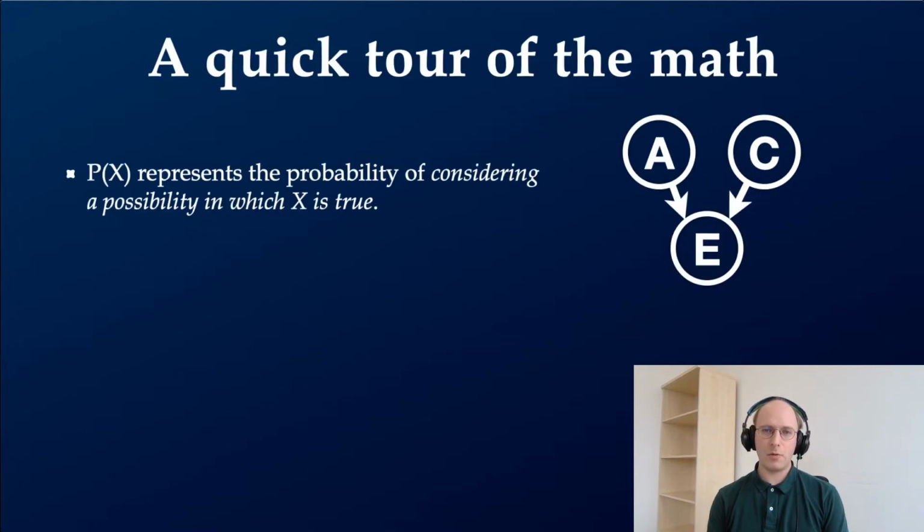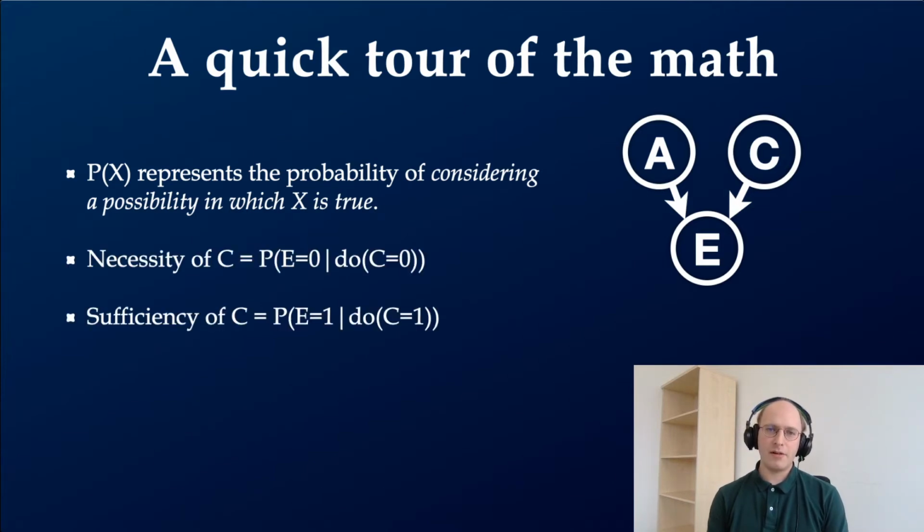In our model, when we use probabilities, they're not the probability of some event X happening. Rather, they are the probability of considering a counterfactual in which X is true. Our model is designed to capture the effect of the counterfactual possibilities that people consider on their causal judgments. However, there's an infinite set of counterfactual possibilities, so these probability terms are used to represent the likelihood of considering or sampling a subset that satisfies that condition.